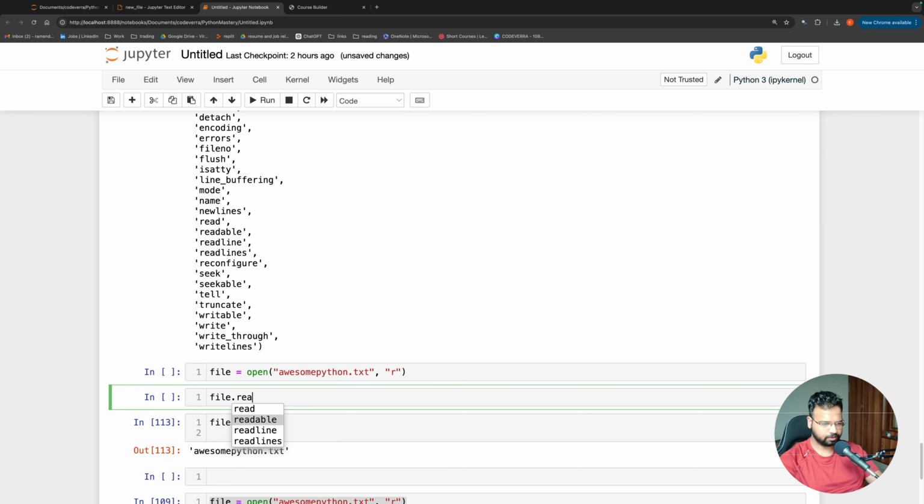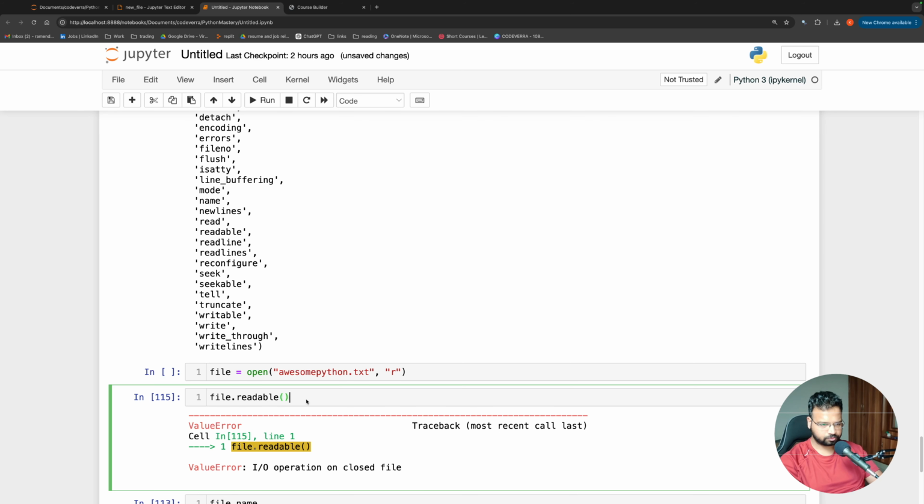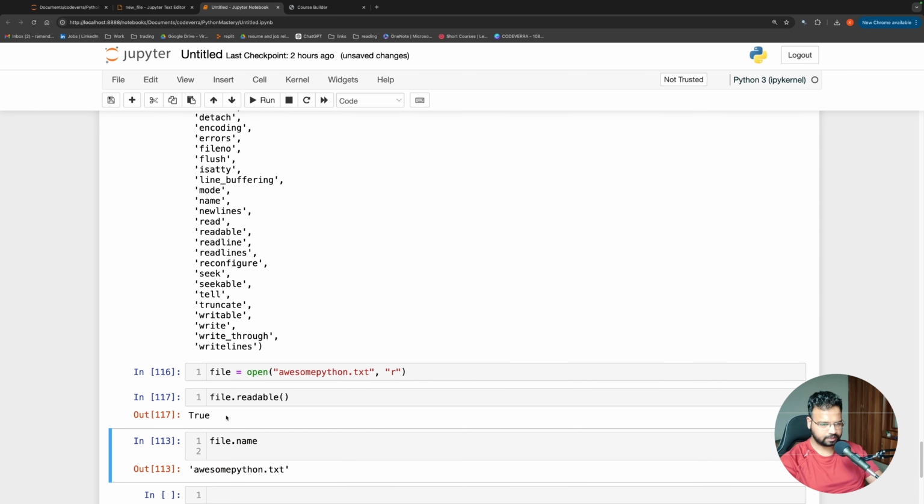So if I do readable, it is giving me here, I think it should be a function. No, sorry. The file is closed actually. So it is saying that IO operation on a closed file. So let me open the file again and say it is saying true, because the file that I'm having is readable. Similarly, you will also have a writable.